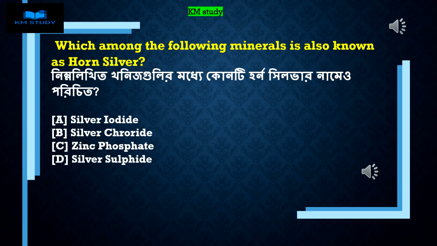Which among the following minerals is also known as horn silver? A. Silver iodide. B. Silver chloride. C. Zinc phosphate. D. Silver sulfide. Correct answer B. Silver chloride.